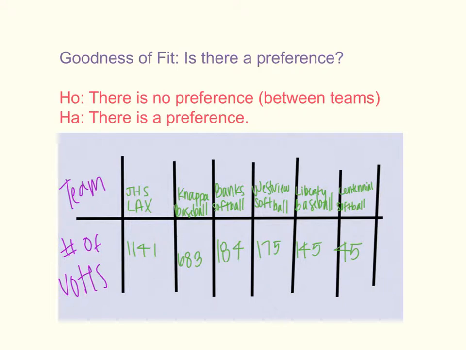Below, you'll find the data of each team and the number of votes it received. Jesuit Lax won the most with 1,141, while Centennial Softball won the least with 45. But we're not asking here who the majority was. We're asking, is there a distinct preference if we're using alpha as 0.05 between different sections of voting, or is it relatively similar? So we have step 1.